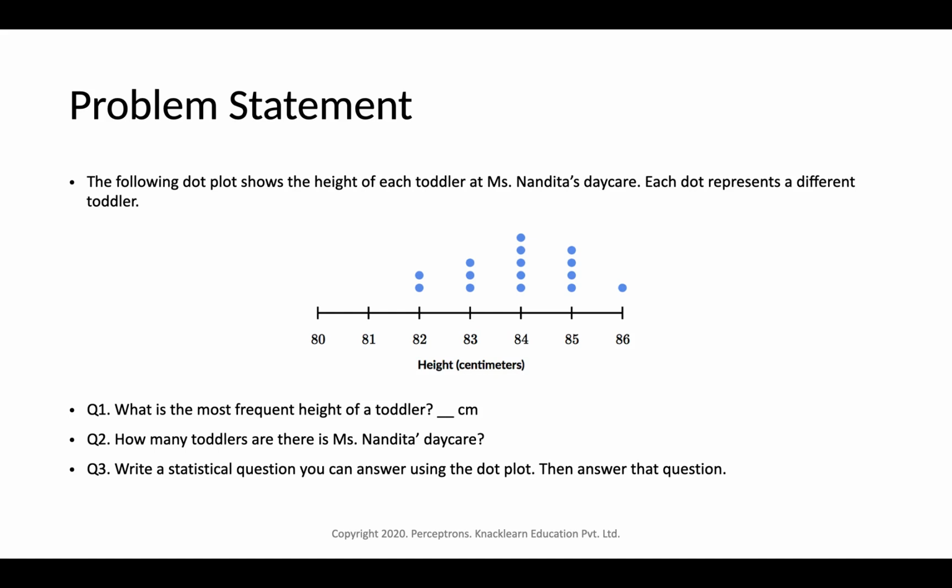The other question is, write a statistical question you can answer using the dot plot, then answer that question. This is a very important point in statistics. What happens in statistics is we have to formulate our own questions with respect to the problem statement, based on the context of what we are trying to study. Suppose we have data and we have to figure out a few answers from it. We first note down the different types of questions we can ask of the data, and then one by one we should be able to answer those by analyzing the data.